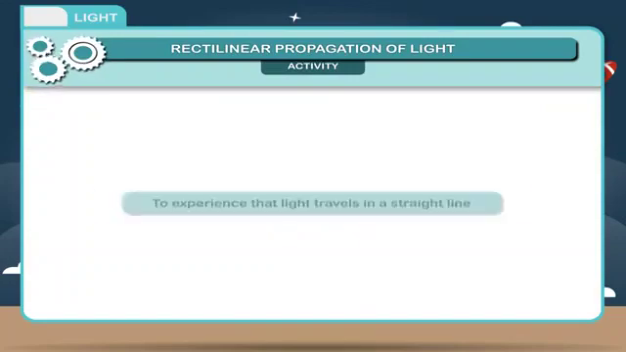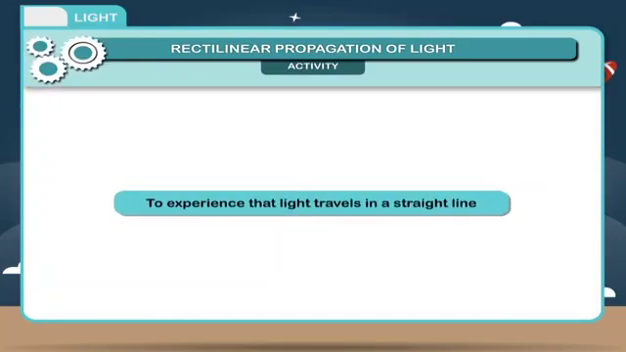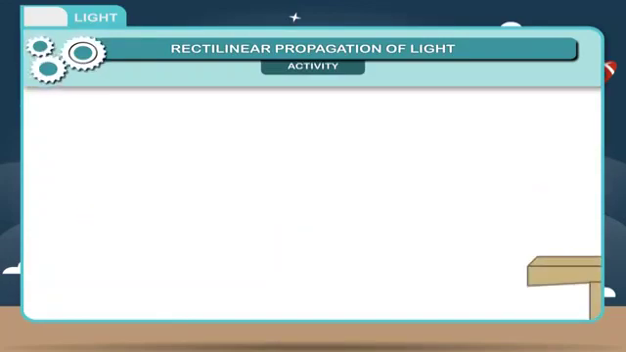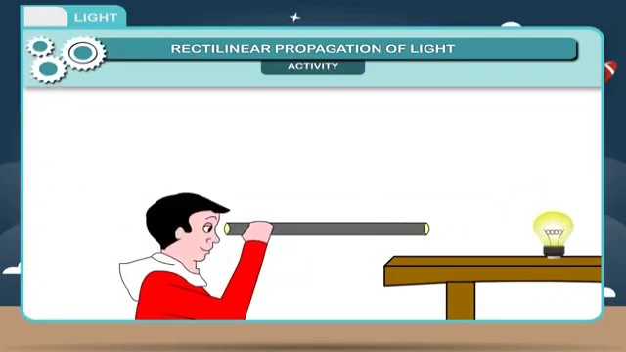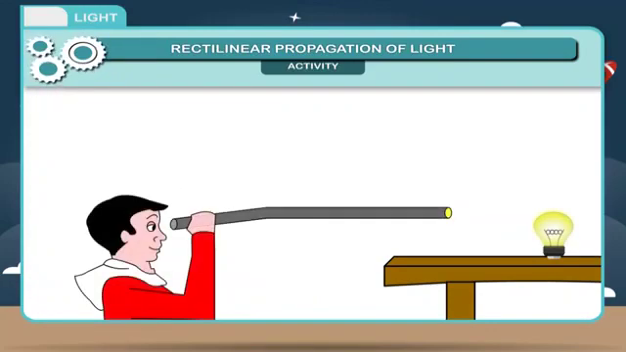Activity. To experience that light travels in a straight line, take a piece of rubber pipe. Look at a distant, small source of light through the pipe. Now, bend the pipe gently and try to see the same source of light again through the pipe. This time, you will not be able to see the source of light. Thus, it can be concluded that light travels in a straight line.